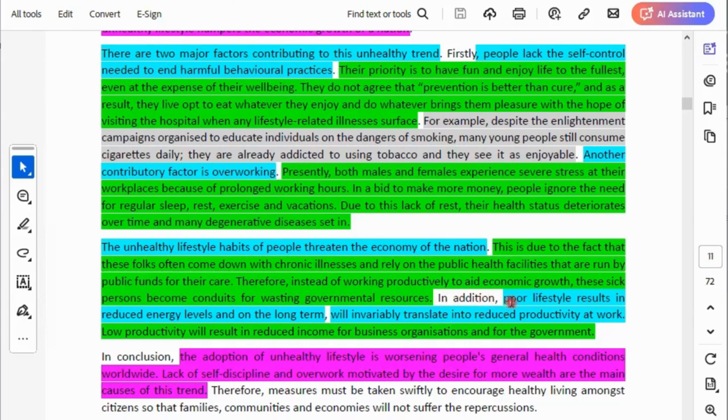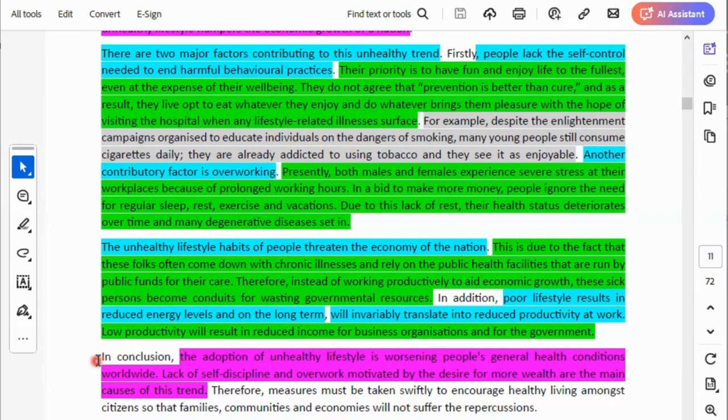Now, look at the next point, another effect. In addition, poor lifestyle results in reduced energy levels. In other words, if you have a poor lifestyle, you have lots of negative habits, your energy level will reduce. And in the long term, it will invariably translate to reduced productivity at work. That's another point, and then the explanation. Low productivity will result in reduced income for business organizations and for the government. Can you see that? Low productivity will result in what? Reduced income. Can you see the point presented?